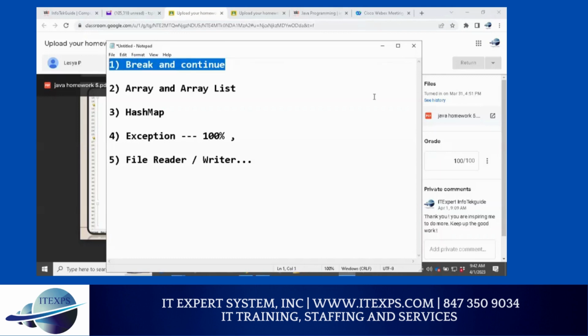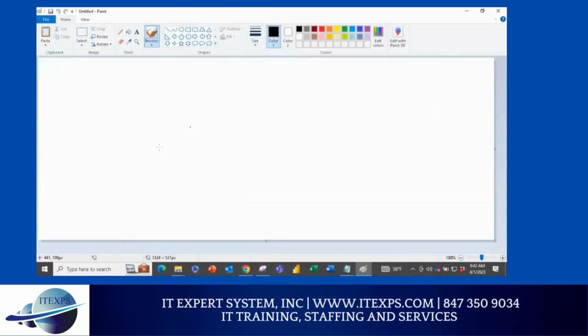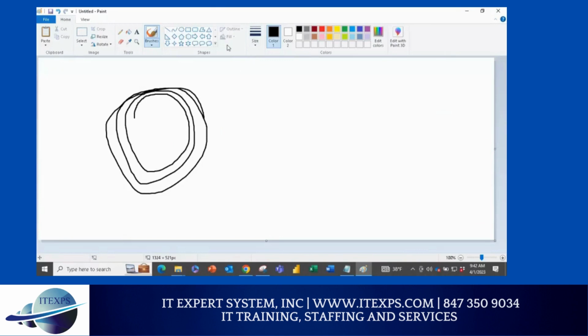So first thing, break and continue. First, let me draw it so you will understand and appreciate that. When you're doing a loop, sometimes you may have conditions where you want to come out from the loop. If you want to come out of the loop, then you use the concept called break.